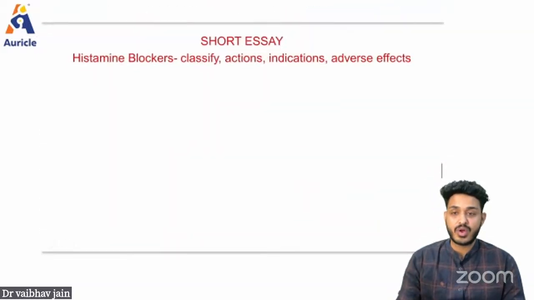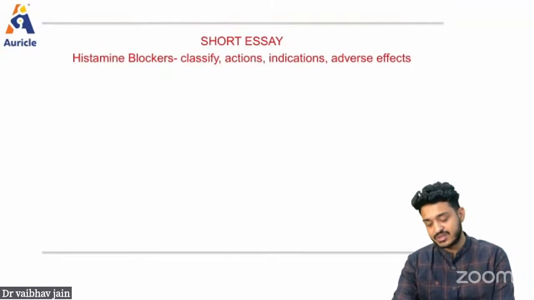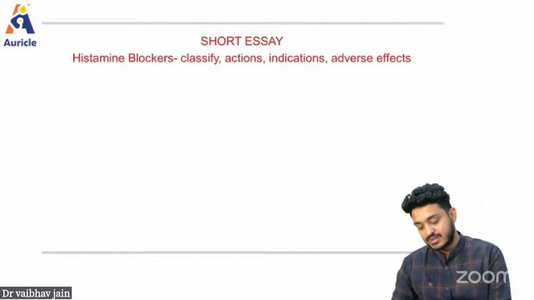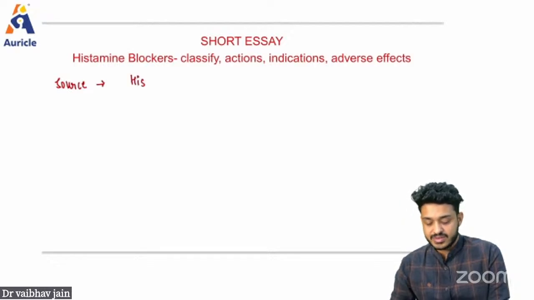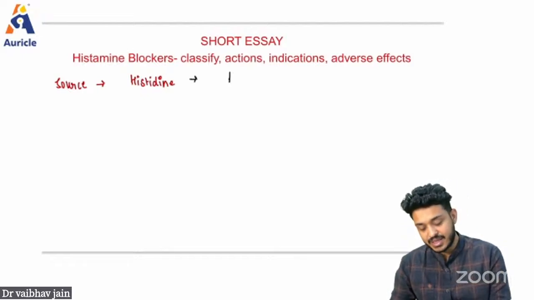This is a short essay question. We are having histamine. How many types of histamine do we have? What are the different receptors? What are the actions, indications, adverse effects? Let's try to understand. First of all, what is the source of histamine? It is going to come from histidine. Remember, histidine is the source for histamine.